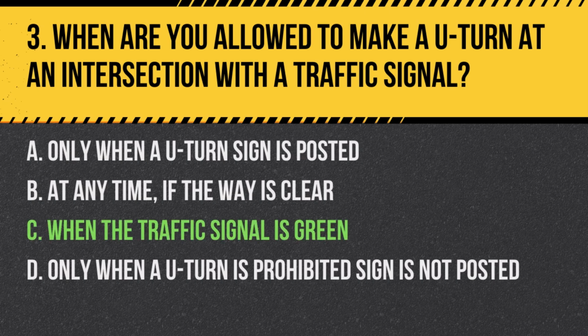Answer C. When the traffic signal is green. You are allowed to make a U-turn at an intersection with a traffic signal when the signal is green, provided it is safe to do so, and there are no signs prohibiting U-turns.